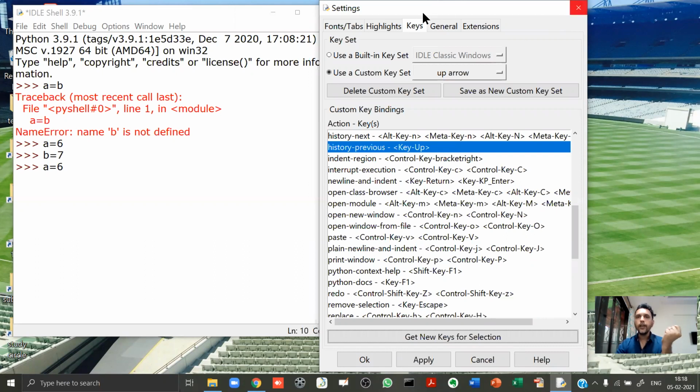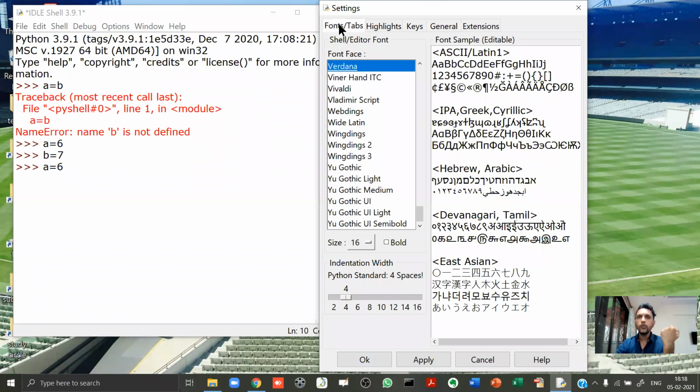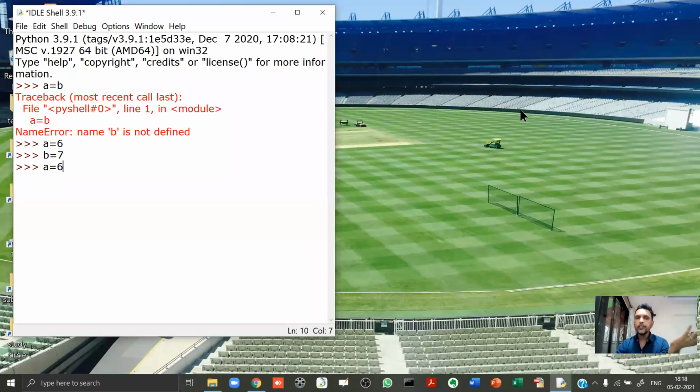Okay. And finally, one more hack. This is not a hack, but still, I think I should tell you. Sometimes this font is not good enough over here. So you can go to this font and select whatever font and size you want. For example, I have selected the Verdana font with size 16. So basically, I told you about three hacks. The first hack was about the width and height, the second about the up arrow key, and the third about font.